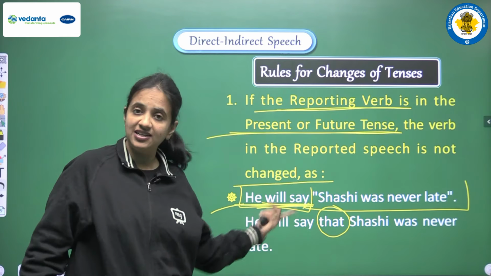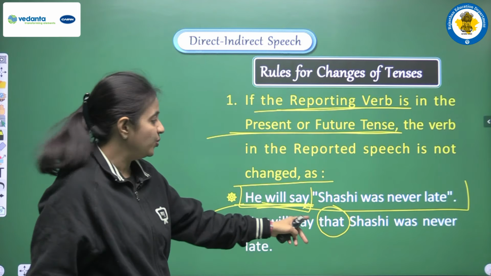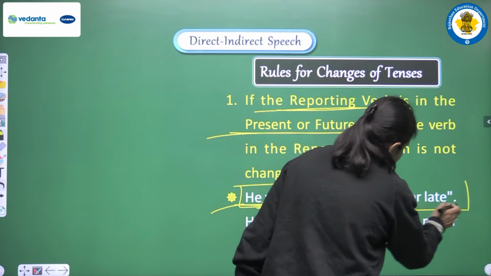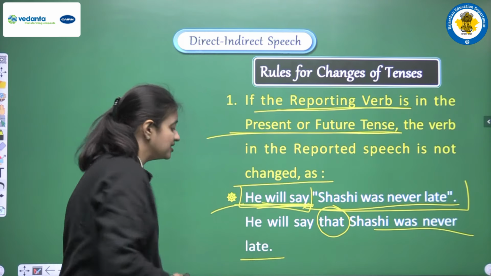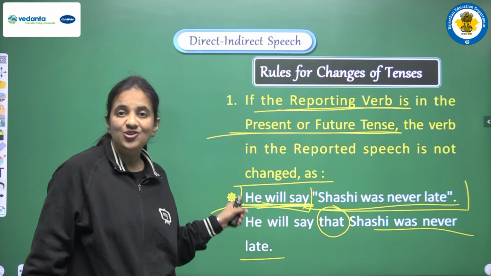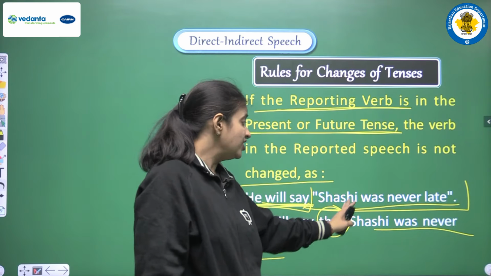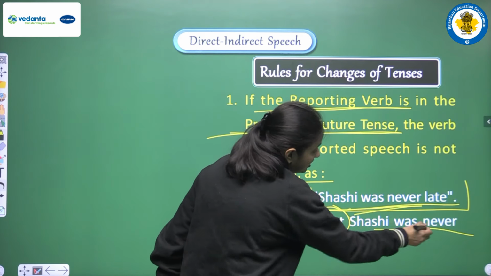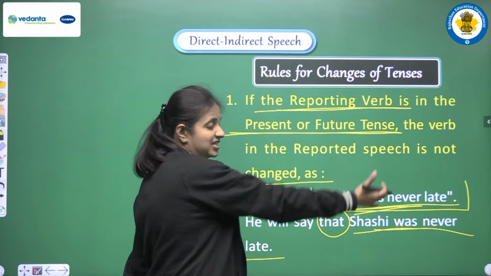We discussed this earlier in the previous video, that we have to use one conjunction. So we use that here, and we write the same tense, Shashi was never late, the same sentence here. So the indirect speech sentence will be, he will say that Shashi was never late. Why are we not changing the tense here? Why are we just repeating the same helping verb and the same main verb?